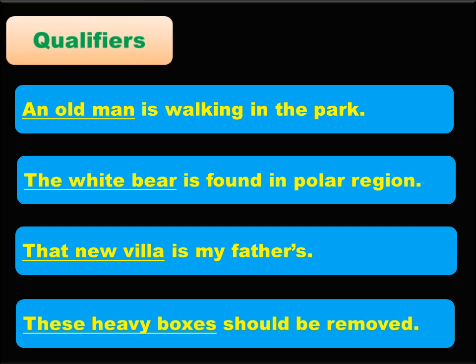So they are actually qualifying the noun. In such sentences, the subject is an old man. In the next sentence, the white bear is the subject. Here, that new villa is the subject. Here, these heavy boxes, this is the subject.